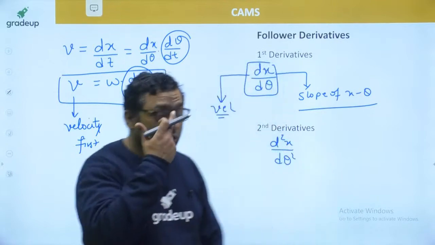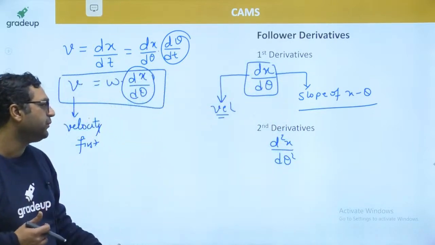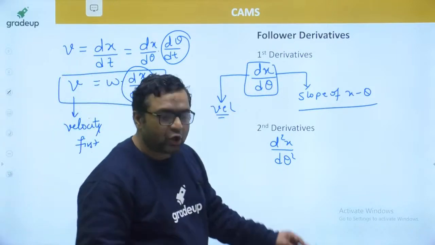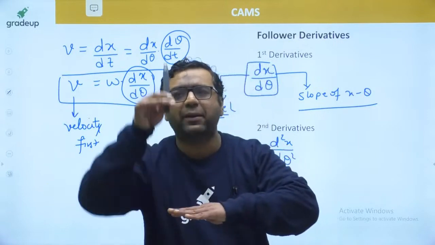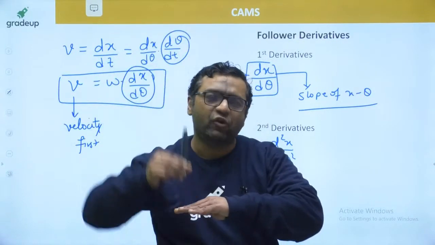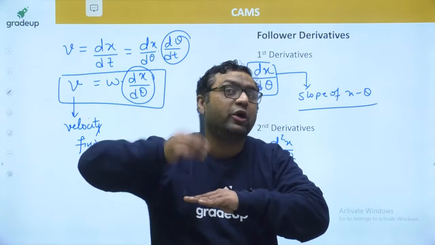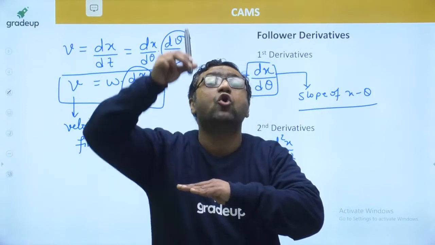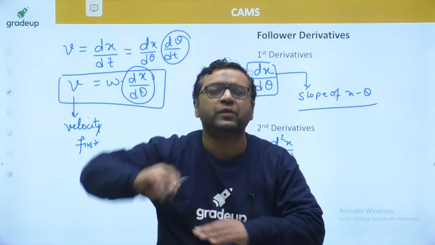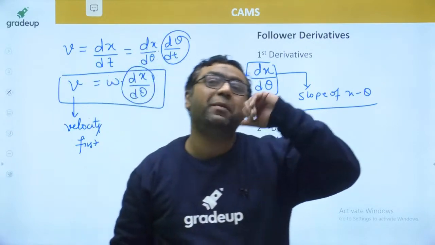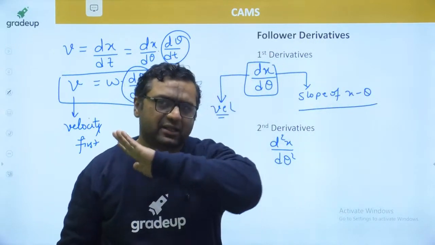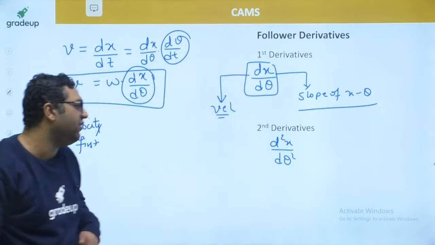So guys, when we are talking about the first derivative, slope can be anything, but velocity shall have one limit. Because you know, follower once going up, it has to come back. If the follower has high velocity, it is going to be very difficult for us to stop this follower. And without stopping, you cannot revert it back. So that's why velocity cannot be much more. Velocity is always lesser, so the first derivative cannot be very, very high.